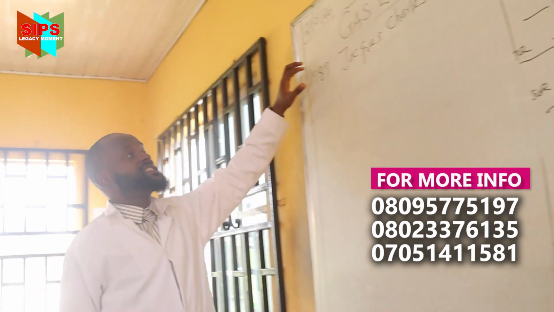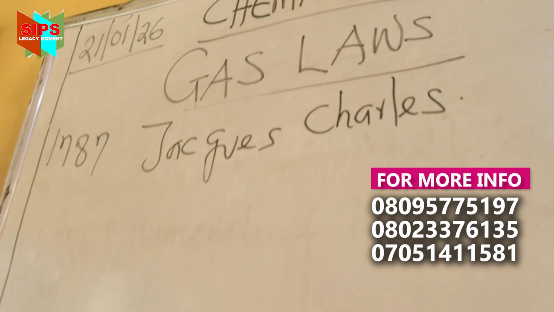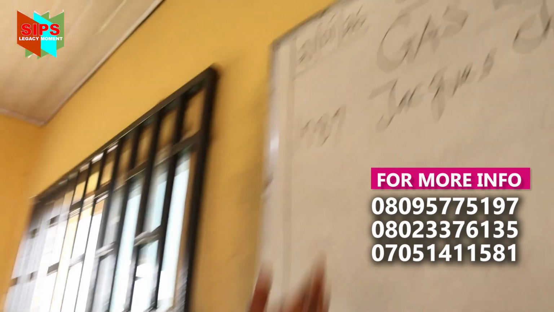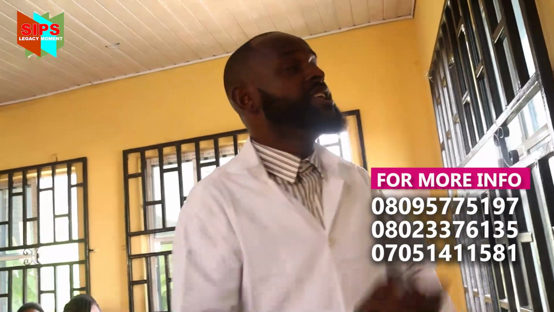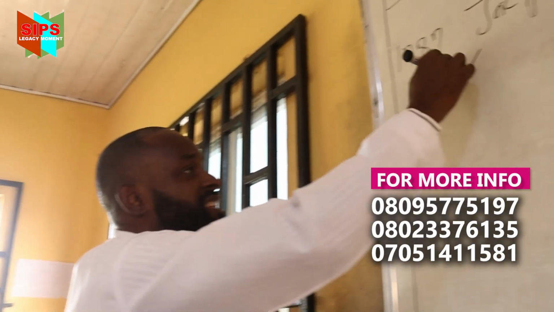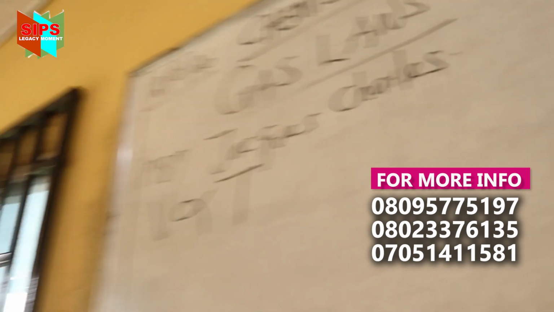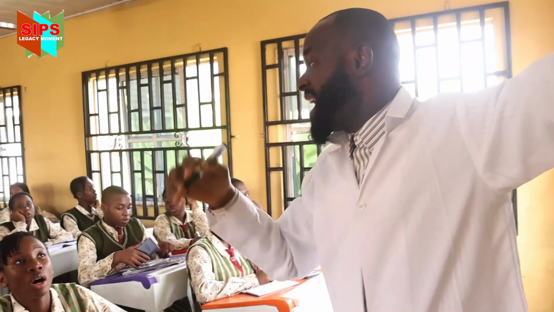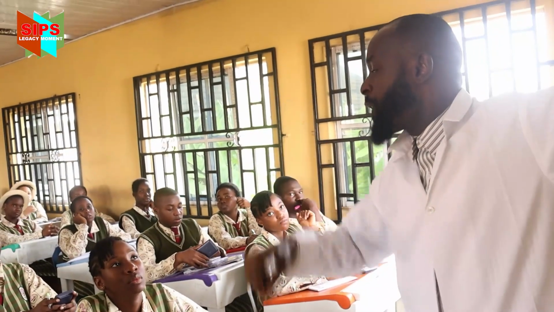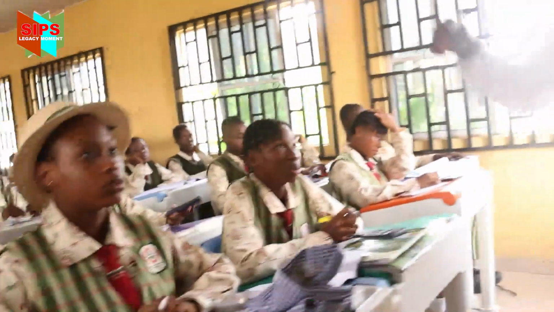So we said, for Charles' law, a scientist by the name Jacques Charles, in 1787. Jacques Charles made this very clear by saying the volume of a given mass of gas is directly proportional to the temperature in absolute Kelvin, provided that pressure remains constant.